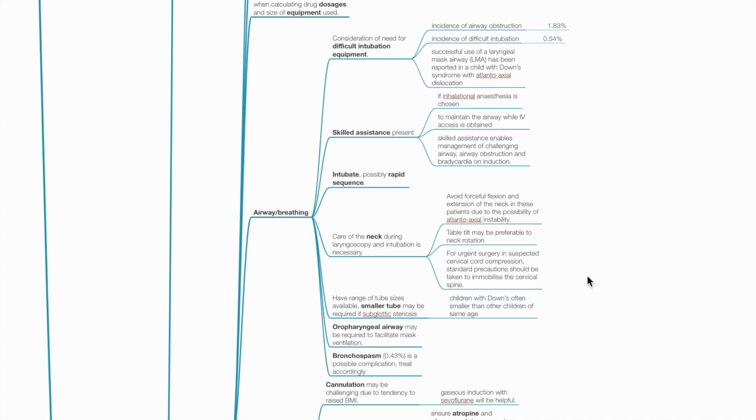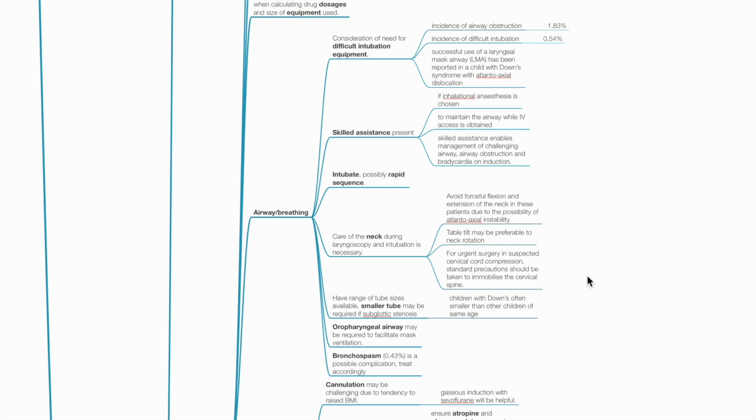Skilled assistance should be present, especially if inhalational anesthesia is chosen, to maintain airway while IV access is obtained. Skilled assistance enables management of the challenging airway, airway obstruction, and bradycardia on induction. Intubate the patient, possibly with RSI. Care for the neck during laryngoscopy and intubation is necessary. Avoid forceful flexion and extension of the neck due to possibility of atlantoaxial instability. Table tilt may be preferable to neck rotation.